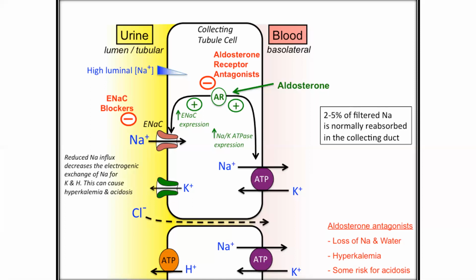In the nucleus there are many genes. When these genes are activated by the aldosterone receptor complex, mRNA is formed, and this mRNA is translated into proteins, a group of proteins called AIP, aldosterone induced proteins.